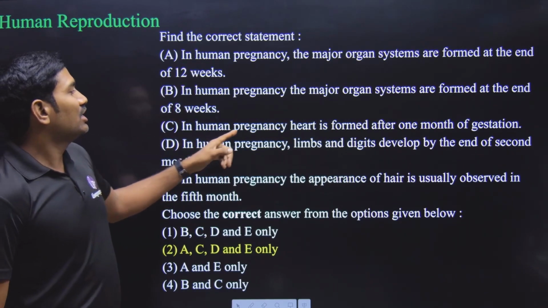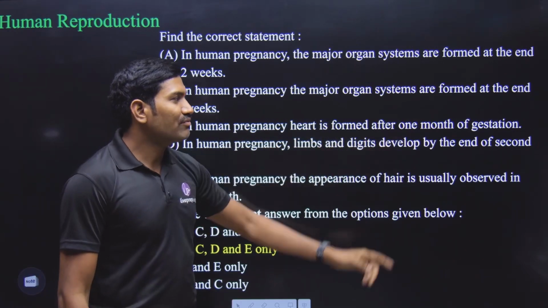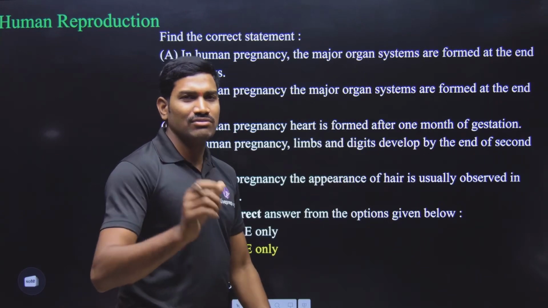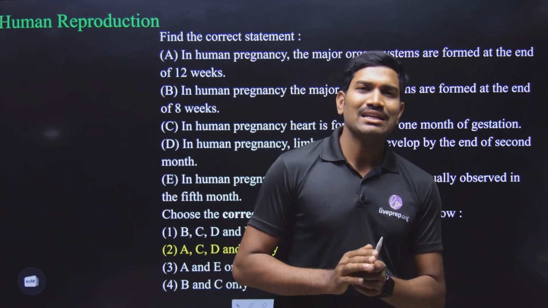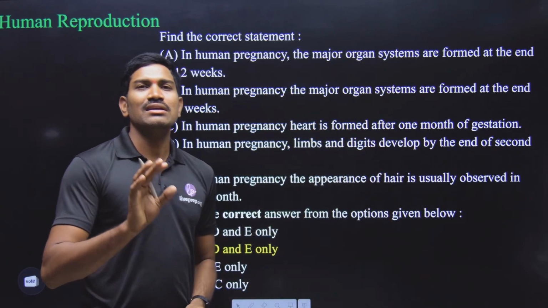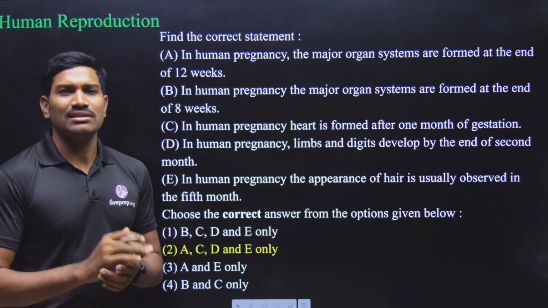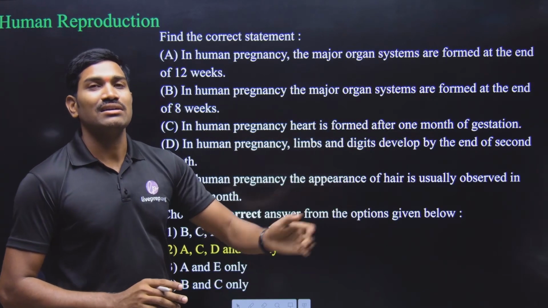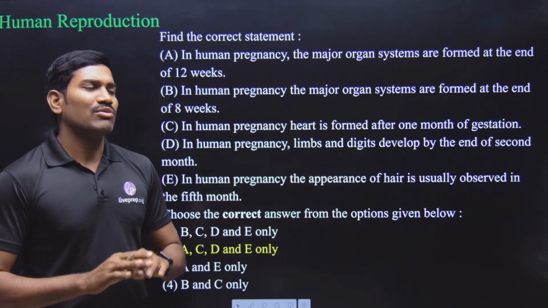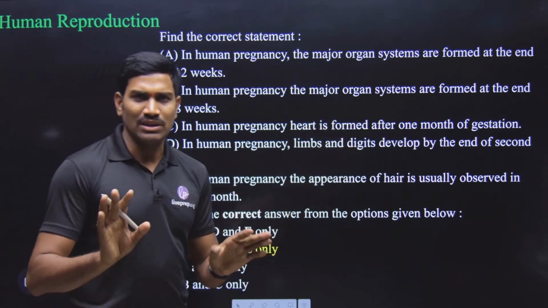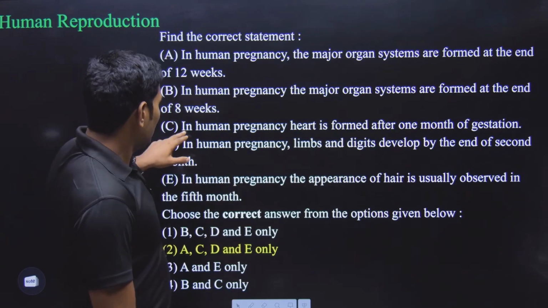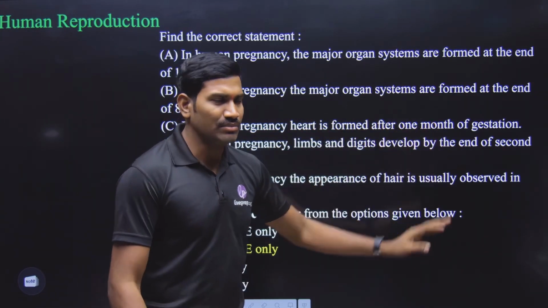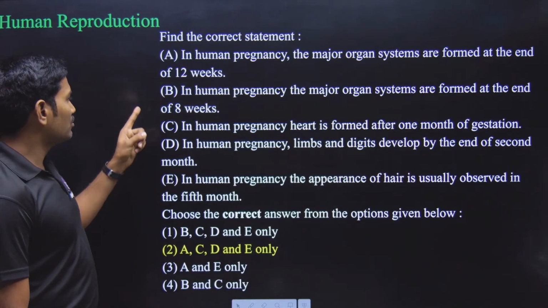Okay, next one. In human pregnancy, heart is formed after 1 month of gestation. With respect to this, there is a small confusion. Generally, the heart will be formed in approximately 3 weeks, but heartbeat will start in 5 to 6 weeks. But overall, if you say around 1 month, then as per the given options, you need to consider that this is a correct statement. So here A is correct, B is wrong, C is correct.